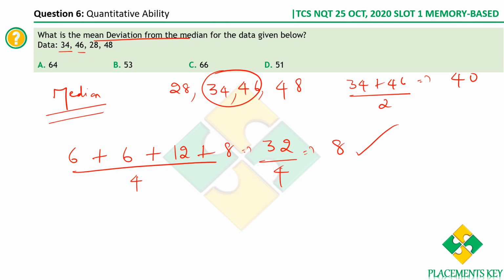Mean deviation from median. First find the median, then find the deviations from the median of the individual observations. Don't consider the signs. Since it's mean deviation, divide by the number of observations. You get the mean deviation from median.